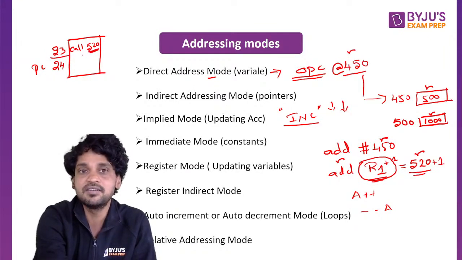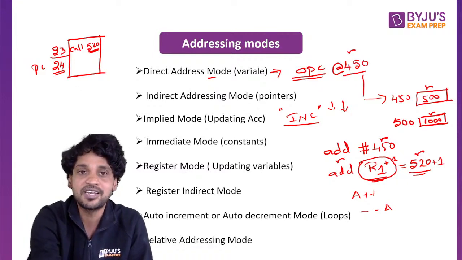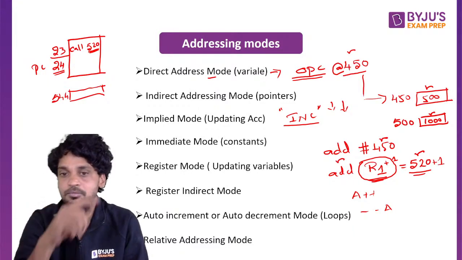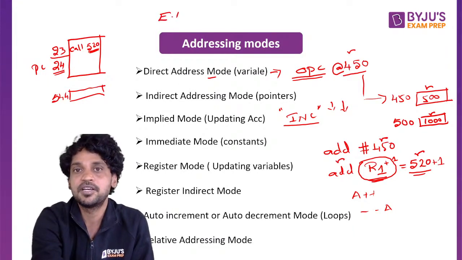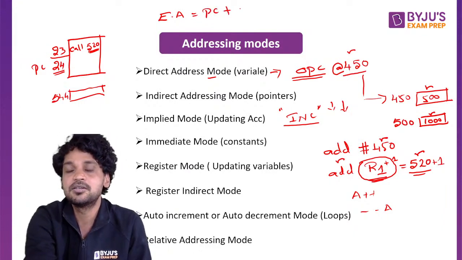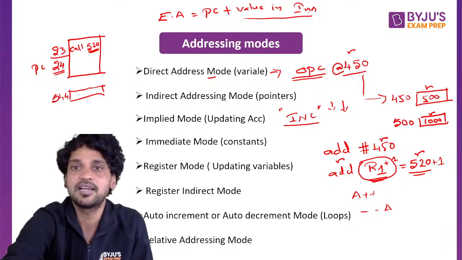The offset that is given within the instruction should be added to the program counter value in order to get the effective address. So now in the relative addressing mode, what will be the effective address? 520 plus 24. 544 is the effective address where the branch is going to happen. So in the relative addressing mode, effective address is equal to program counter value plus value in instruction. Okay, you can also write it as a displacement. So this is how we're going to calculate the effective address.